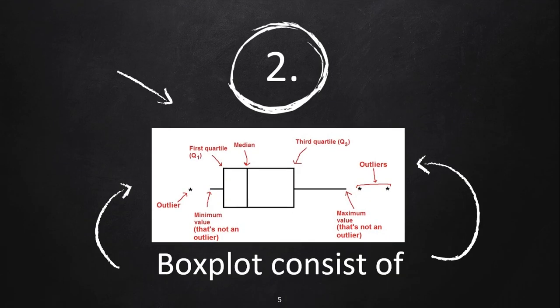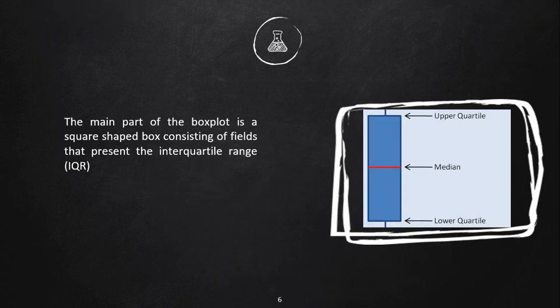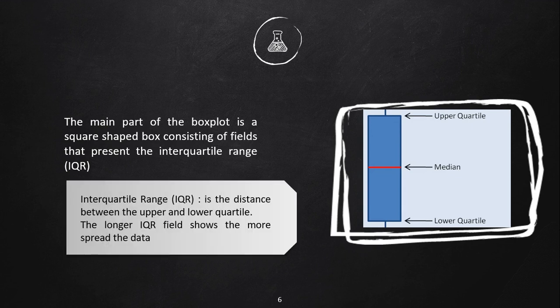The second discussion is what a boxplot consists of. The main part of the boxplot is a square-shaped box consisting of fields that present the inner quartile range or IQR. Inner quartile range or IQR is the distance between the upper and lower quartile.